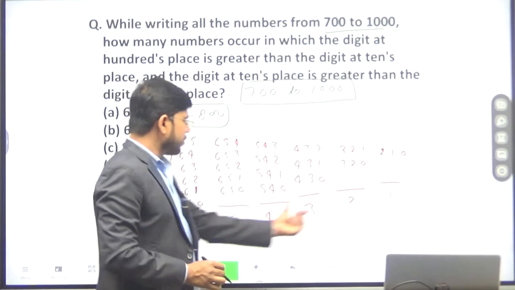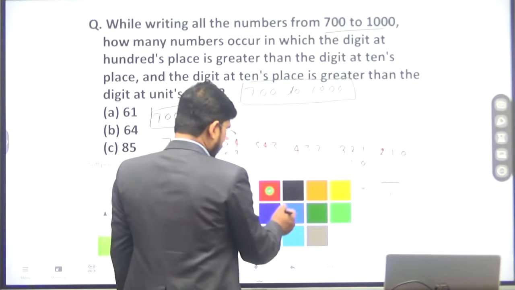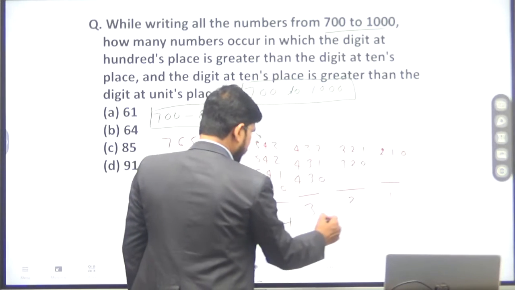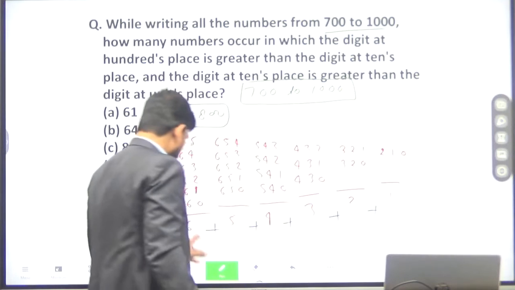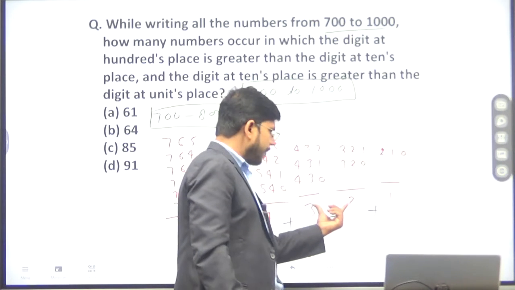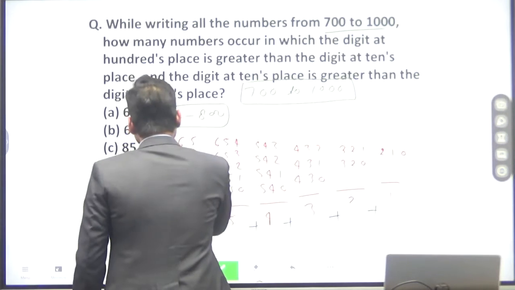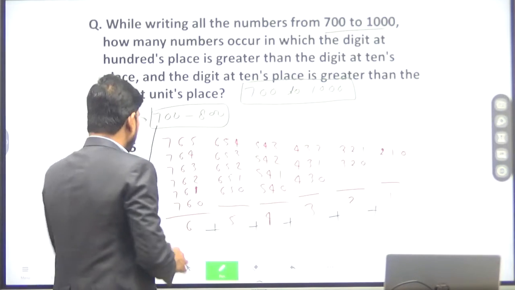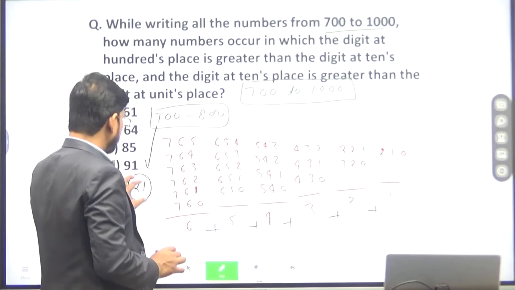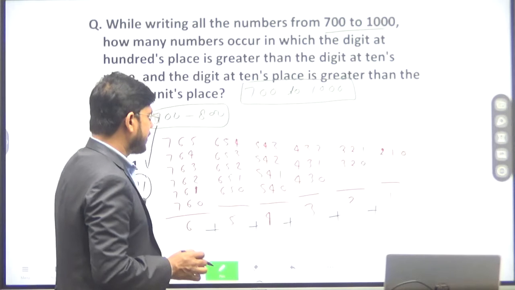So how many numbers are there? There are 6 plus 5, 11, plus 4, 15, plus 3, 18, plus 2, 20, and 20 plus 1, 21. So between 700 and 800, there are 21 numbers which will fulfill these criteria. Okay. Now we can see.